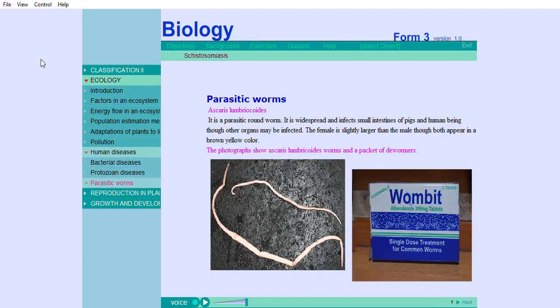Parasitic worms. Ascaris lumbricoides. It's a parasitic roundworm. It's widespread and infects the small intestines of pigs and human beings, though other organs may be infected. The female is slightly larger than the male, though both appear in a brown-yellow color. The photograph shows Ascaris lumbricoides worms and a packet of dewormers.